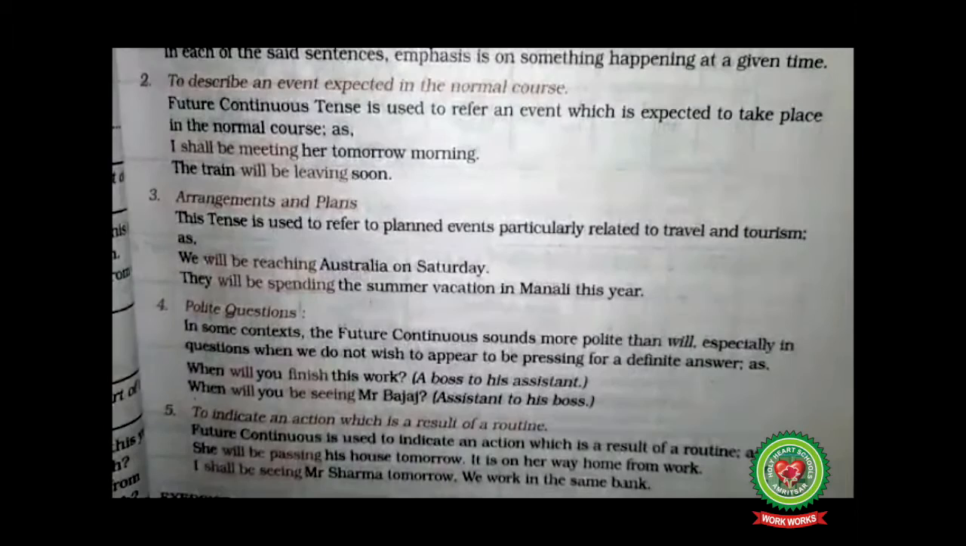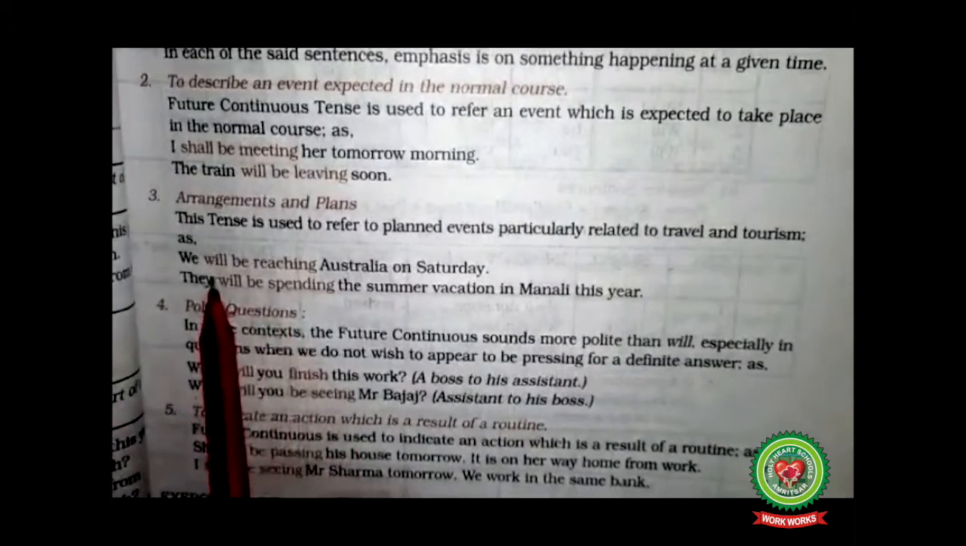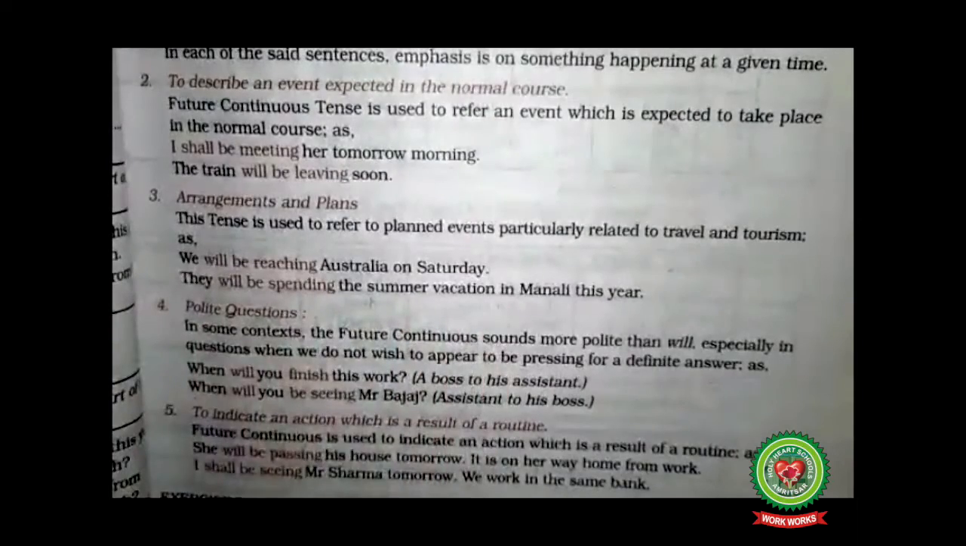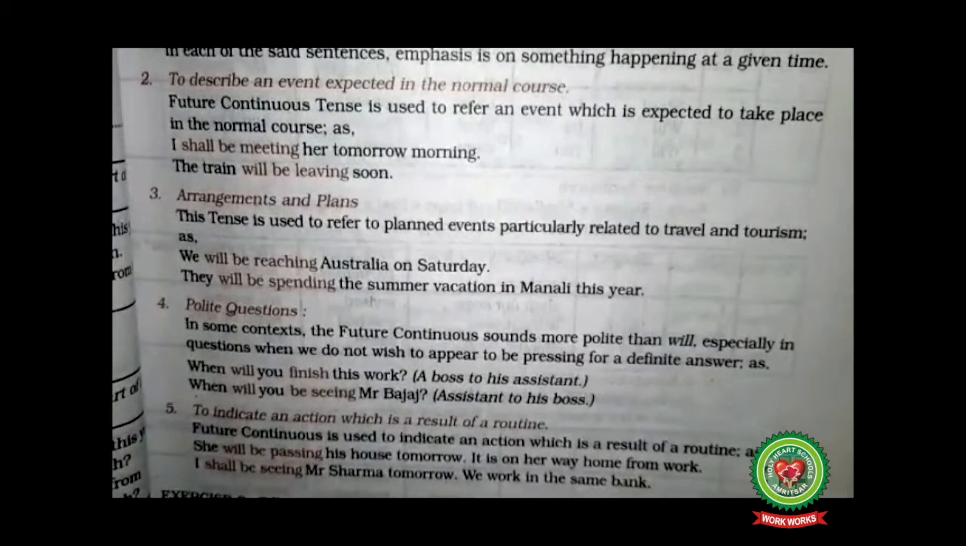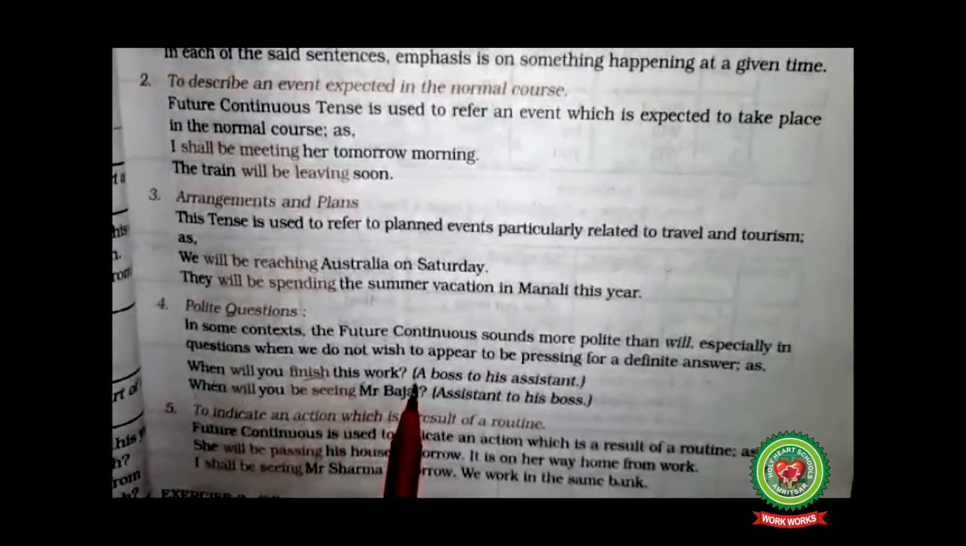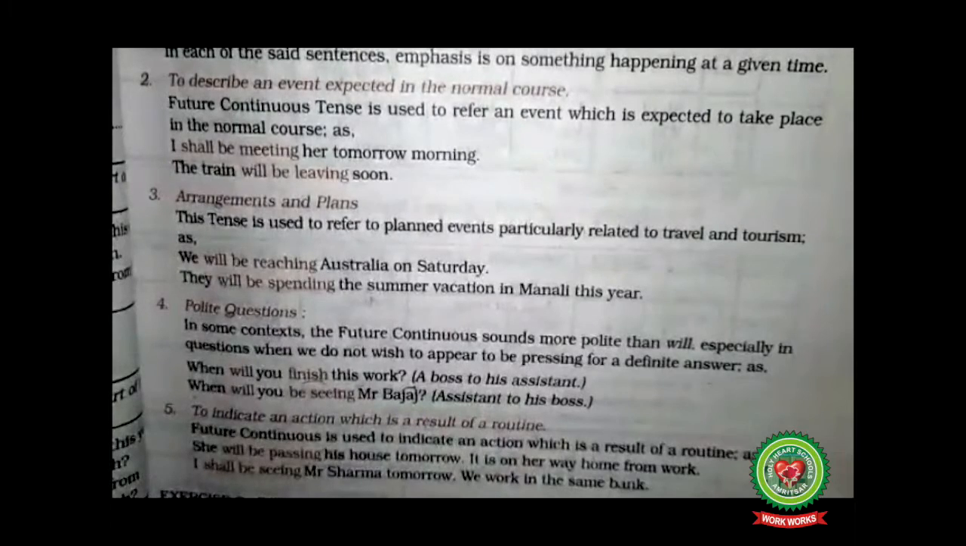When I'm talking about some arrangements and plans that are expected to happen in the future, we use future continuous tense, as in we will be reaching Australia on Saturday. Next is polite questions. When we have to ask a polite question to someone, specifically when it's related to profession, then we use this future continuous tense. When will you finish this work? A boss to his assistant, right?